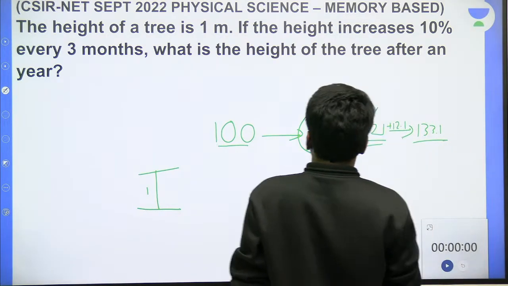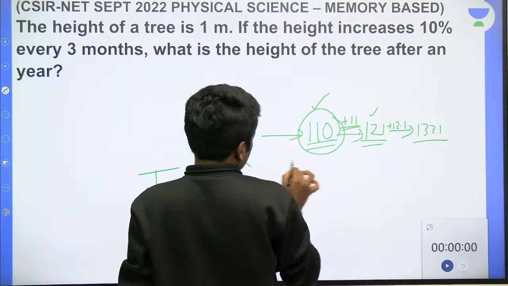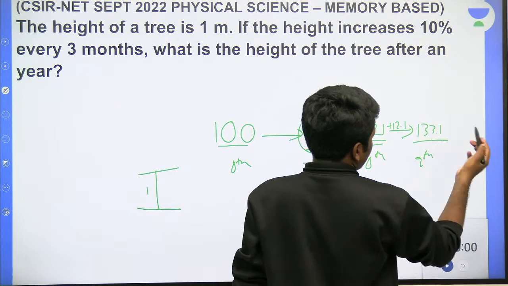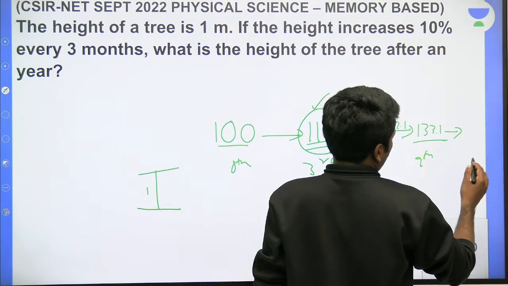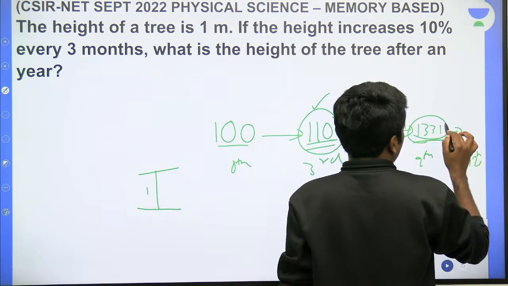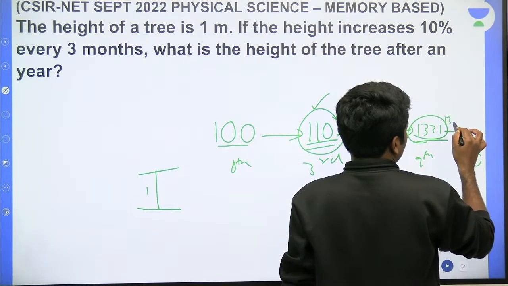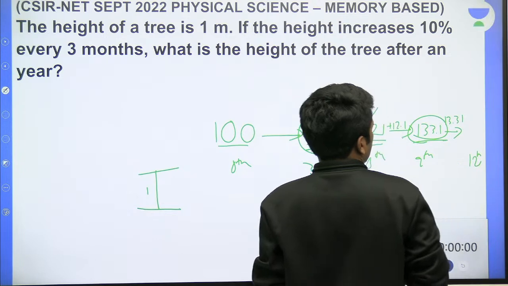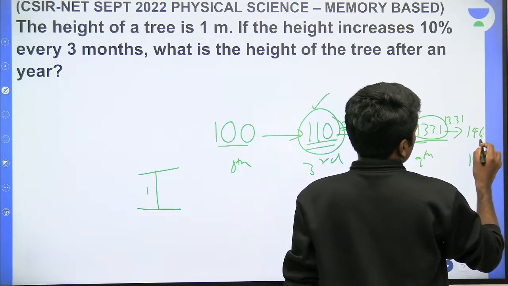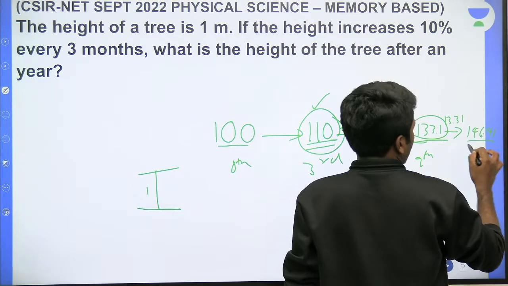This is 9 months. This is the 0th month, this is the 3rd month, this is the 6th month, this is the 9th month. There are 12 months in a year, so one more 3 months. 12th month. 10% of 133.1 is 13.31, shifting 1 decimal to the left. That is 146.41, which will be the final answer.